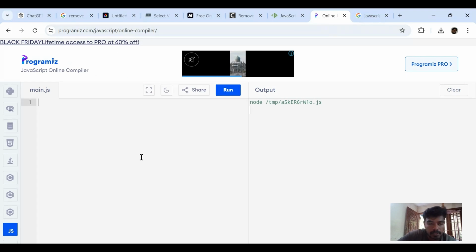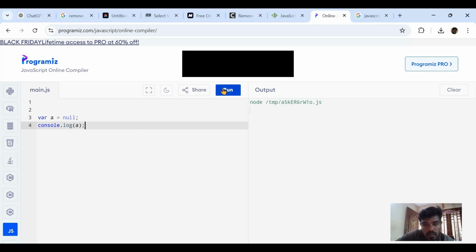Okay, the first question is a small question, but it was often asked, and people were missing the answer. A variable has been declared and initialized with the value null. Now the question is, what is the value of A? I think everybody knows this, right? Everyone might know this answer. So you all know, right?